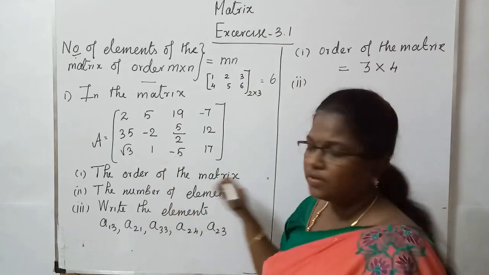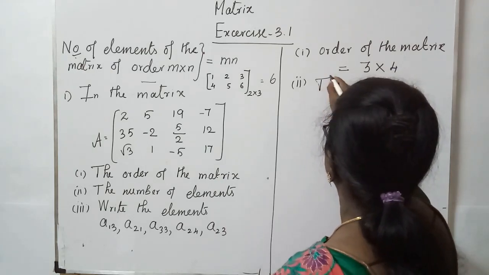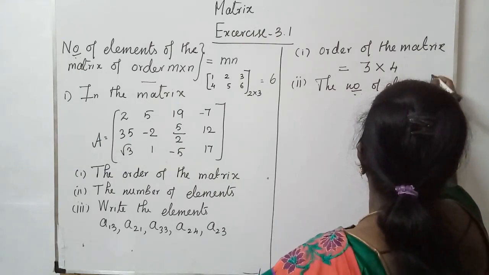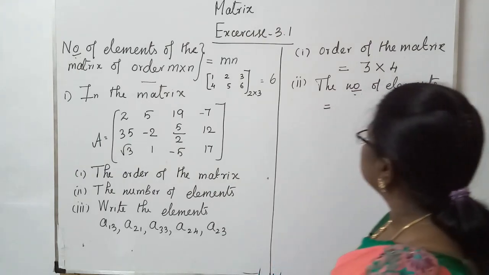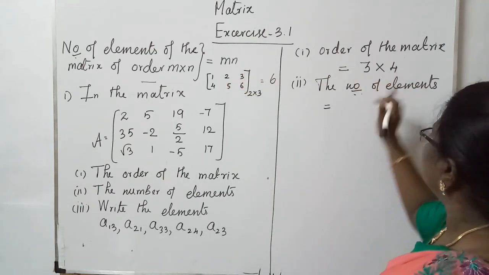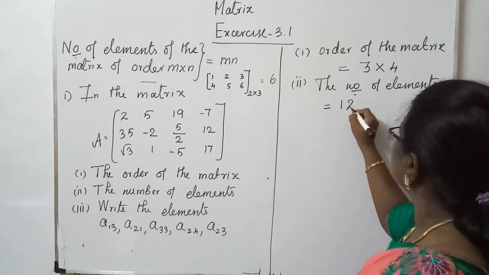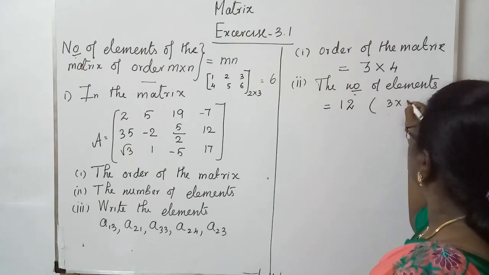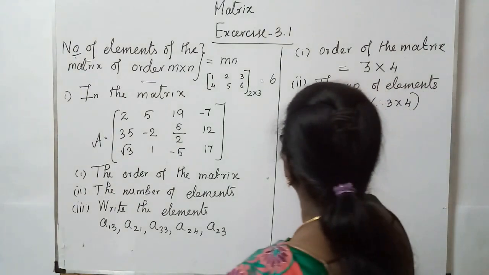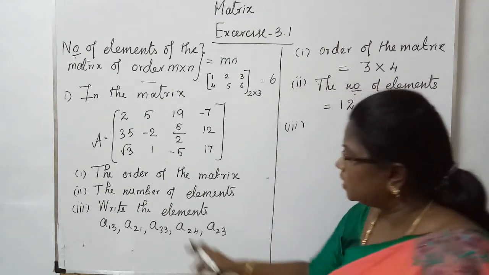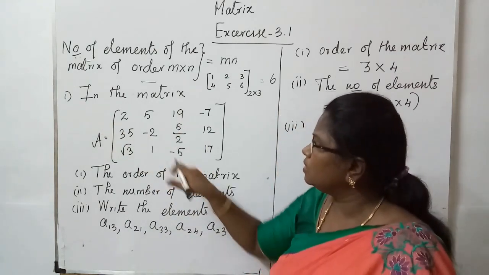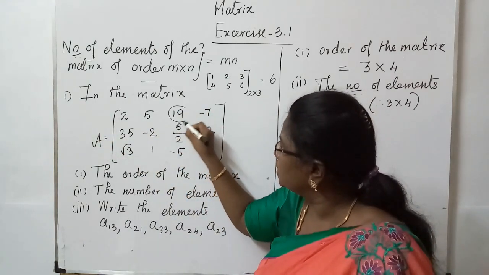Next one, the number of elements in this matrix. Number of elements is equal to m into n. Here m is 3, n is 4. So 3 into 4. How have we calculated? We have calculated like this, 3 into 4, m into n. Third one, write the element A13. A13 means first row, third column. First row, third column. It is 19.